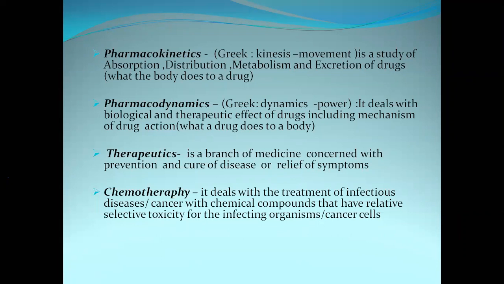Now, let's take an example. Let's take a patient who has peptic ulcers. The patient has a problem of ulcers. For the treatment of ulcers, what will we give? Proton pump inhibitors will be given. Proton pump inhibitors will act on the parietal cells of the stomach. The parietal cells of the stomach are the site of action, the mechanism of action.